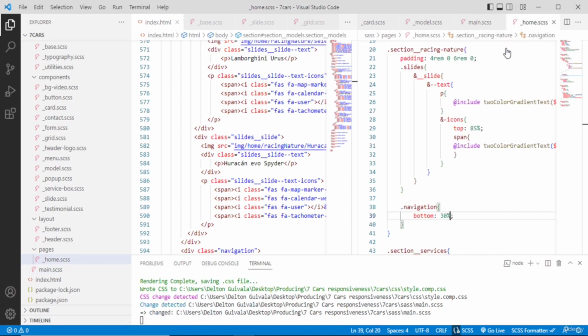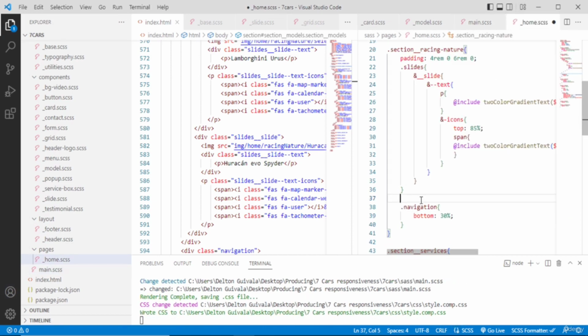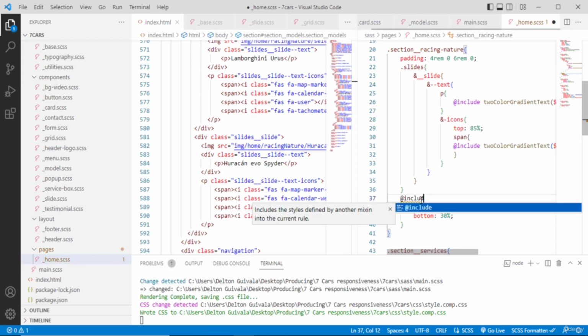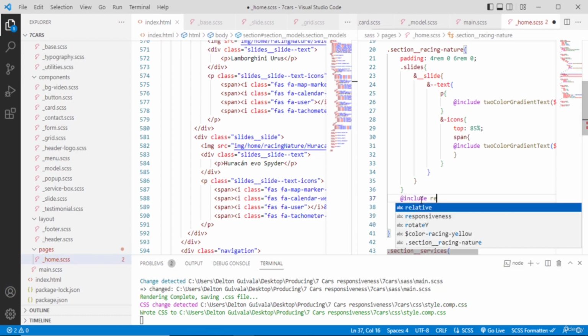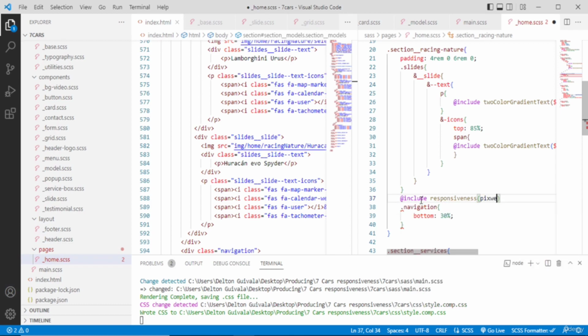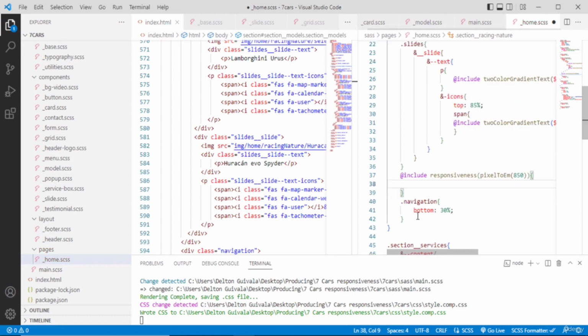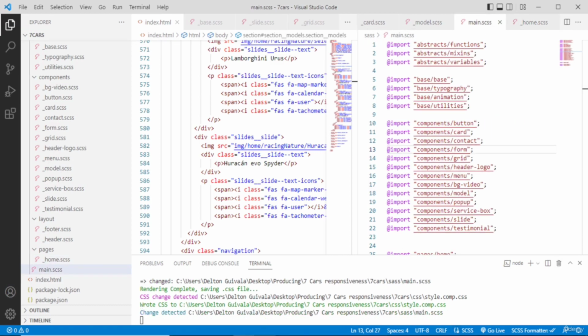Oh no, I was forgetting to insert here at include responsiveness pixel 850 and put our navigation here. Save and let's see